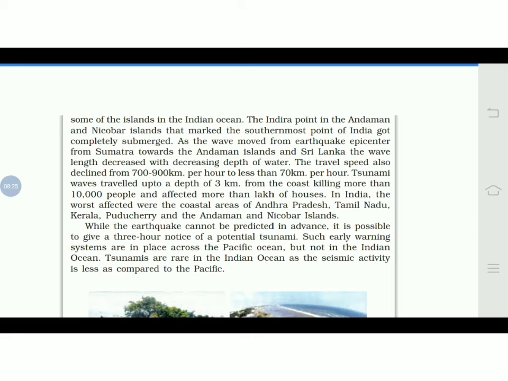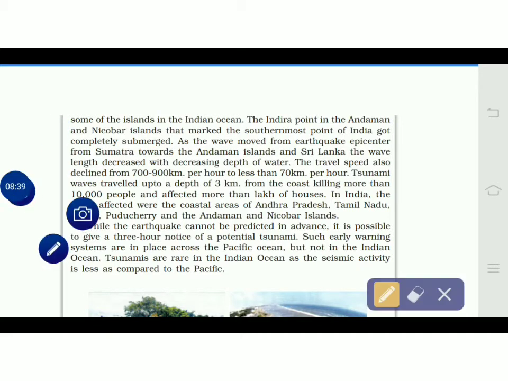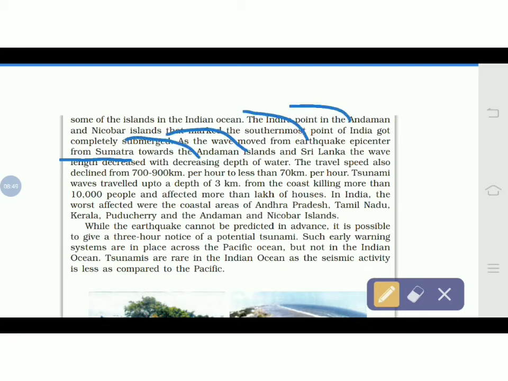As the wave moved from the earthquake epicenter in Sumatra towards the Andaman Islands and Sri Lanka, the wavelength decreased with the decreasing depth of the water. The epicenter was in Sumatra. Then these waves traveled up to the Andaman Islands and Sri Lanka.